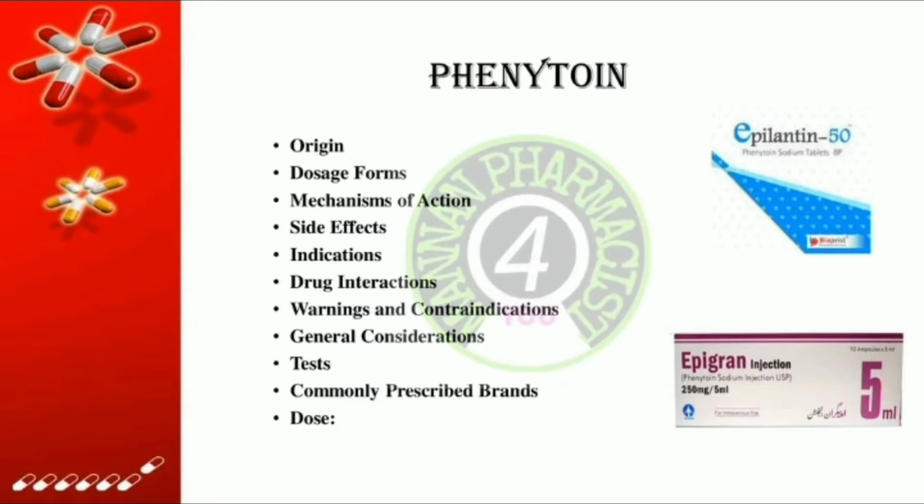Today, I will discuss another drug of CNS, that is phenytoin. Before discussing, let us know what the CNS and CNS drugs are. The CNS is the processing center of the body and consists of the brain and the spinal cord. It is such a system that controls most of the body functions. And CNS drugs means the drugs that stimulate or depress the CNS, known as stimulants and depressants respectively.